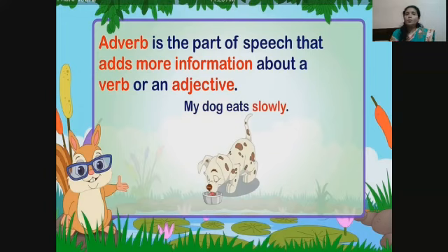For example, my dog eats slowly. Here, slowly is adverb. We easily identify adverb: the last two letters are ly. In slowly, the last ly is added. So, we easily identify.